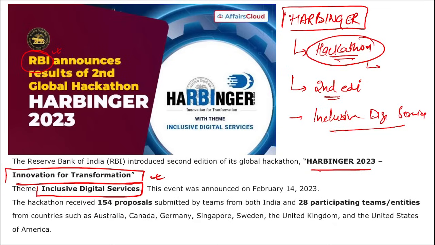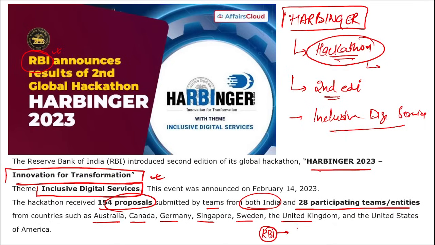Here the hackathon received a total of 154 proposals submitted by teams from both India and 28 participating teams from countries such as Australia, Canada, Germany, Singapore, Sweden, UK and USA. Right? Then apart from this, if we talk about RBI, because RBI is the one that hosts this Harbinger second edition. When was RBI established? 1935. Shaktikant Das is the governor here, and Mumbai, Maharashtra is the headquarter.